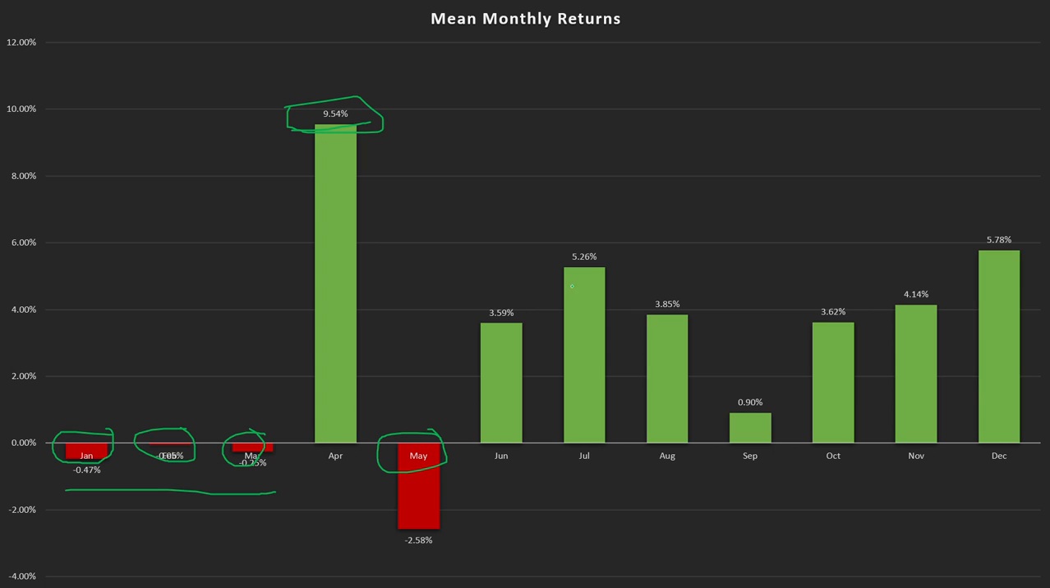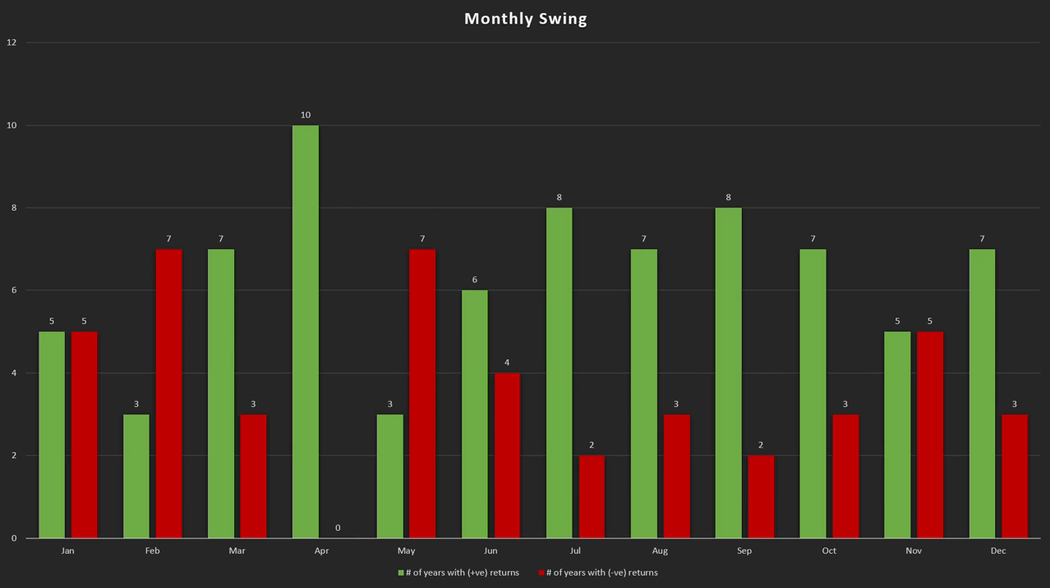Other good months are July, November, and December. So what is the takeaway from this graph? Takeaway is that January, February, March, and May are the cheapest months for this sector. This sector, historically speaking, underperforms in these 4 months. Let's move on to the final graph, which is the monthly swing graph.